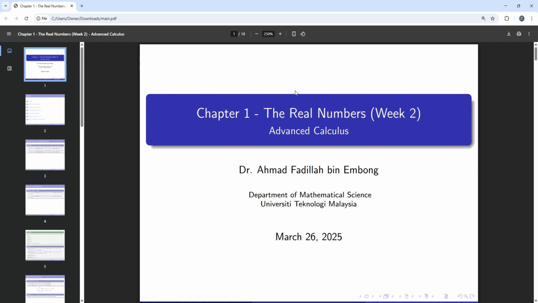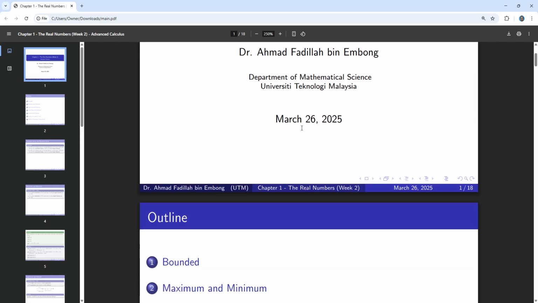From the completeness axiom, I'm going to introduce you a concept we call supremum, and also related to supremum is the infimum. From there, we are going to study and prove theorems related to the supremum and also infimum. So let us continue.